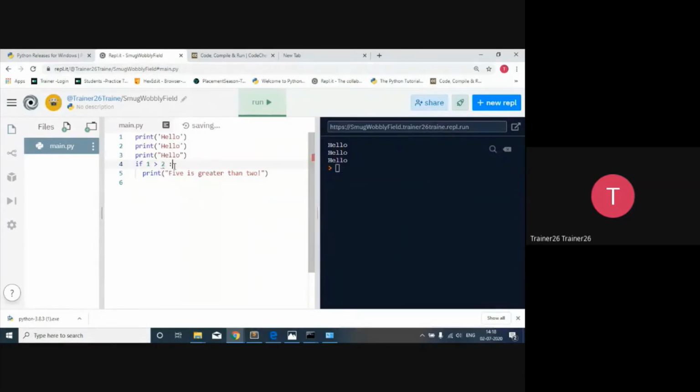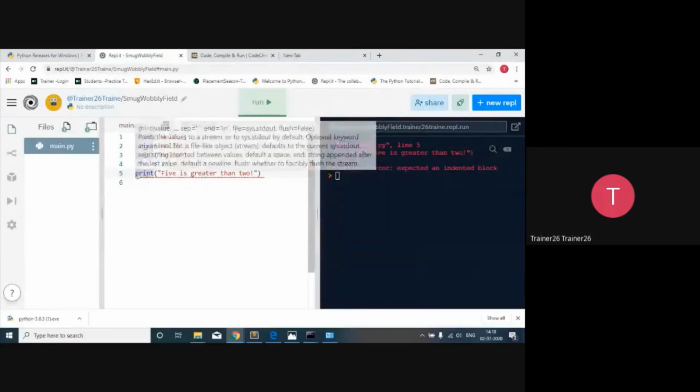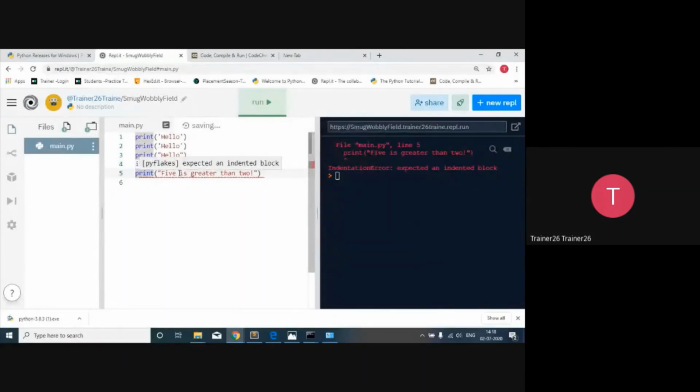If you give a colon, indentation is going to get started. If this line is written back at the left, it will seem normal to you: I wrote the if condition and this line is available with it, but a red line is given over here and it will throw an error. You already started an indentation and it is expected an indented block. So a block is expected in which the code will execute, but you have not created the block.